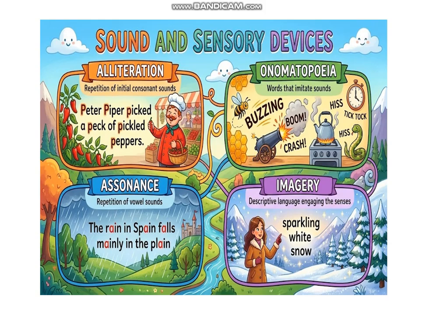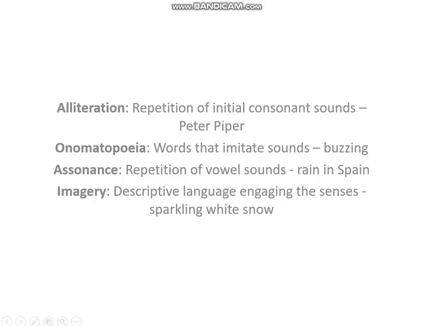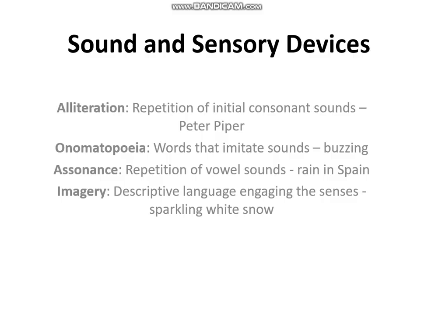In our previous class, we discussed the literary devices with sound and sensory devices like alliteration, onomatopoeia, assonance and imagery, and all the examples were given. Now we will discuss all of these literary devices according to sound and sensory effect. Alliteration is repetition of initial consonant sounds like Peter Piper, and onomatopoeia is words that imitate sounds like buzzing, booming, and all these are sound words.